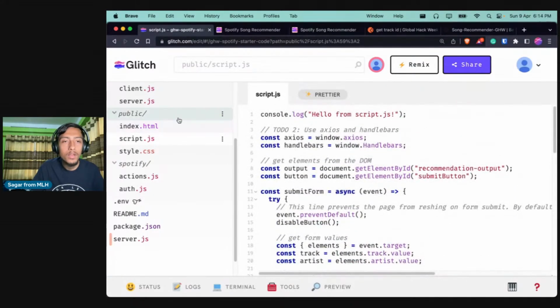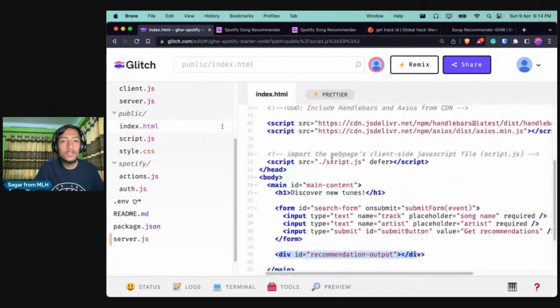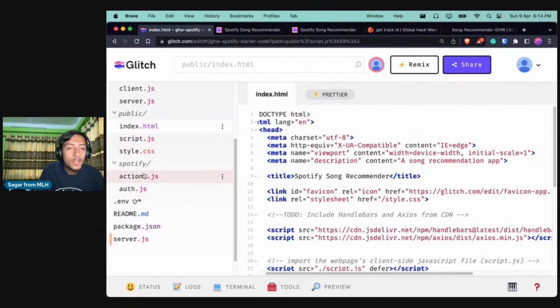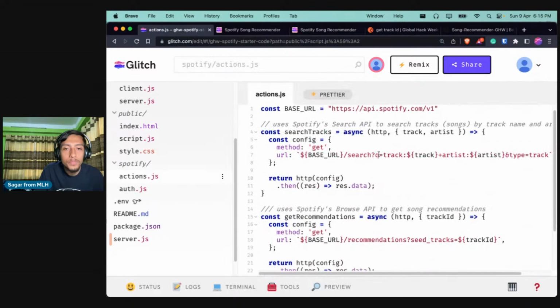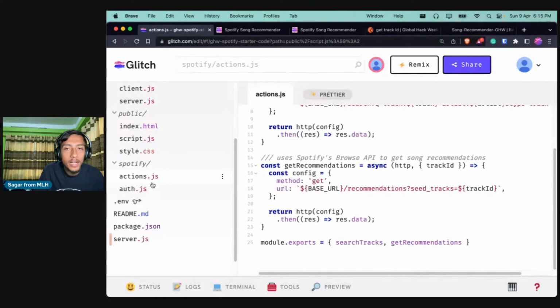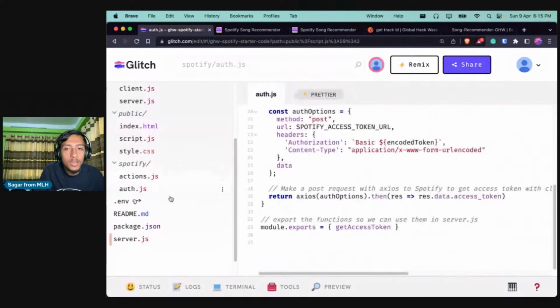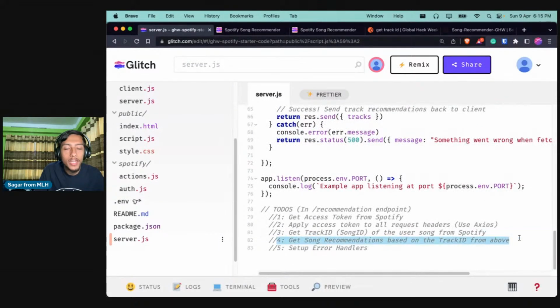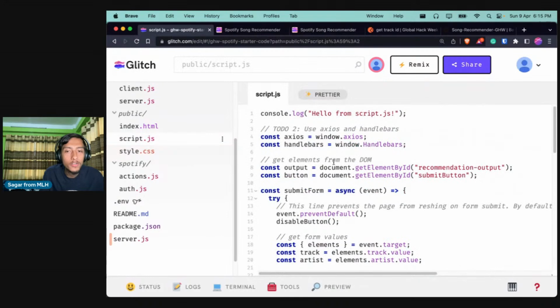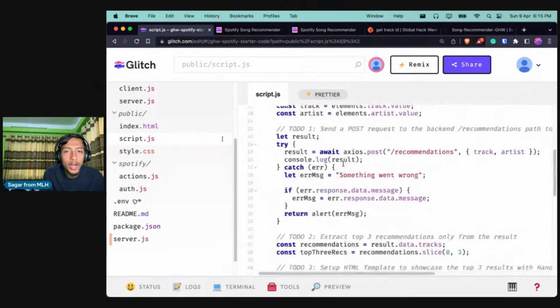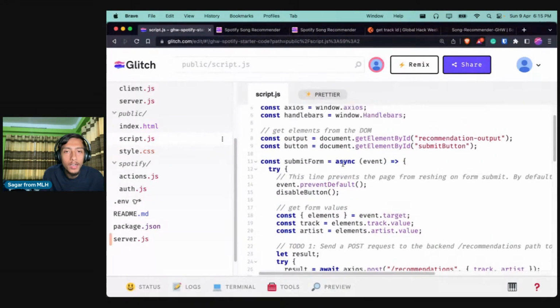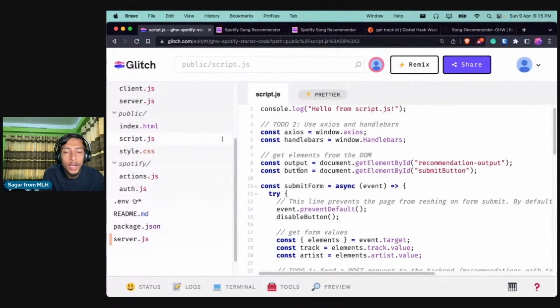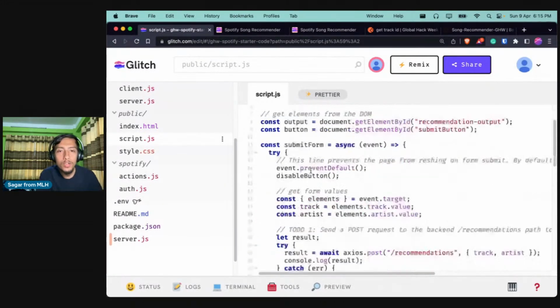Okay, recommendation output, that is all good. Let us see if there is anything left for us to do. All of these look good to me. So we have sent the ID from the back end, and we're doing all of that, and we are setting the value of output.